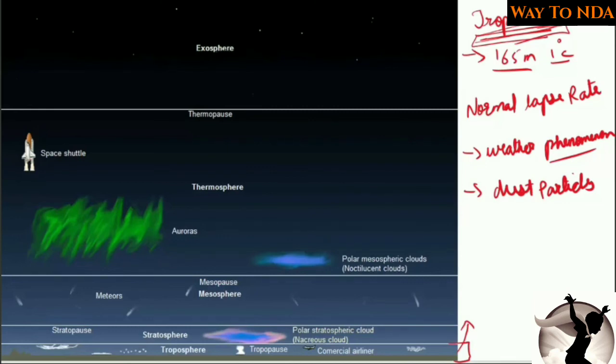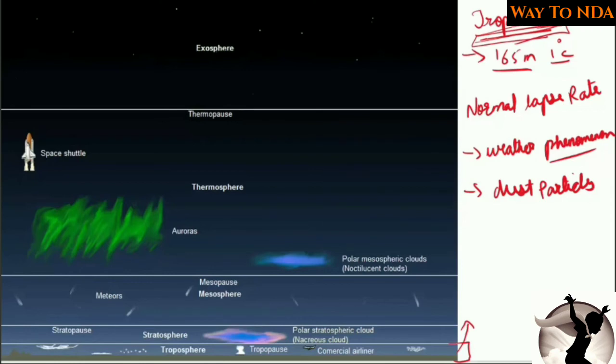And as you go high in the troposphere, the temperature will go on decreasing by 1 degree Celsius for every 165 meters. Don't get confused, it is not kilometers, it is meters. For every 165 meters, the temperature will decrease by 1 degree Celsius. Okay, so this is all about the troposphere.